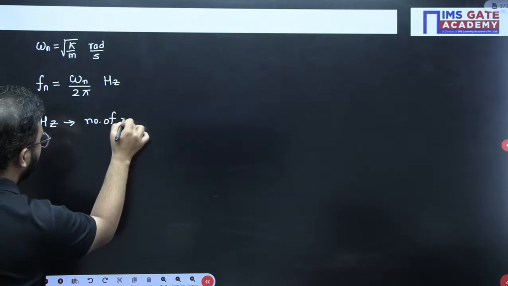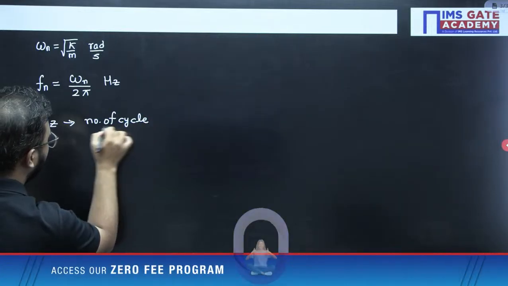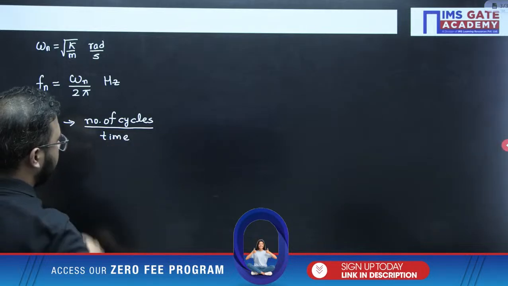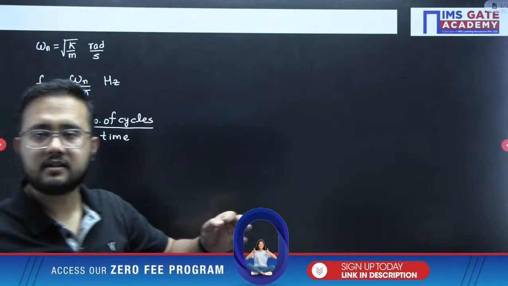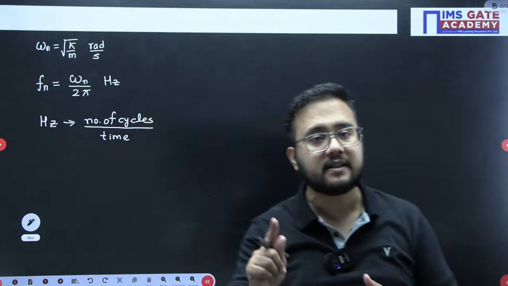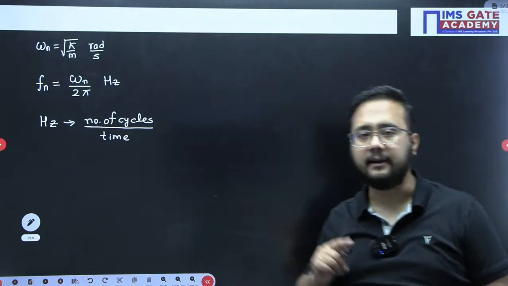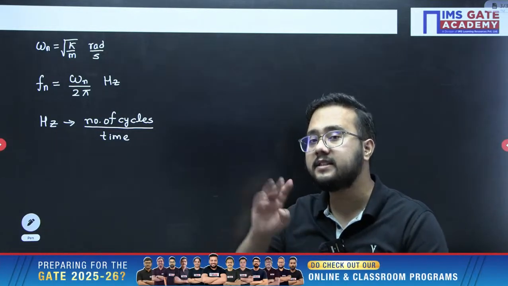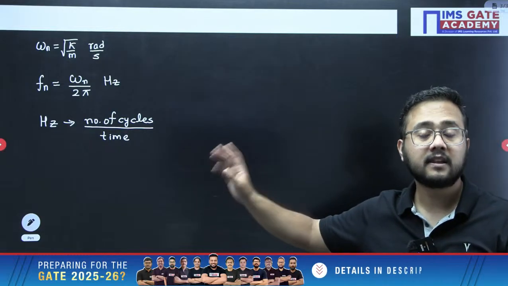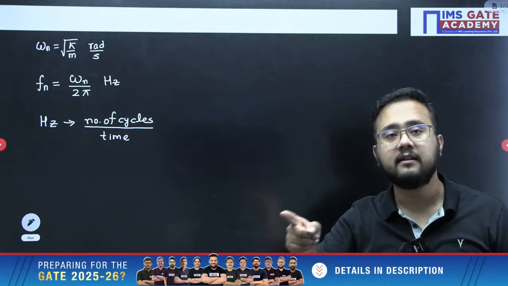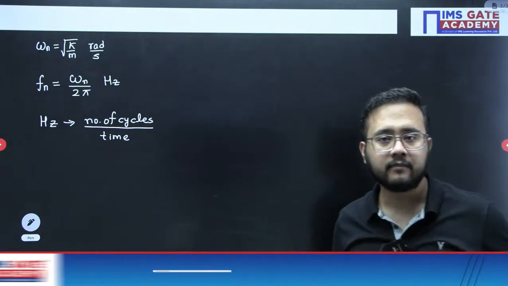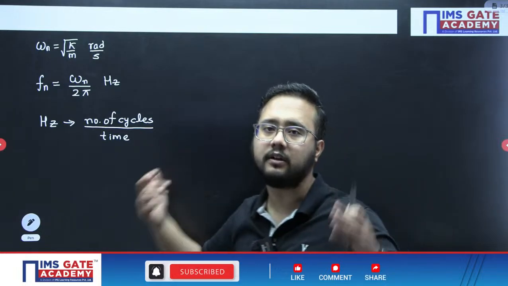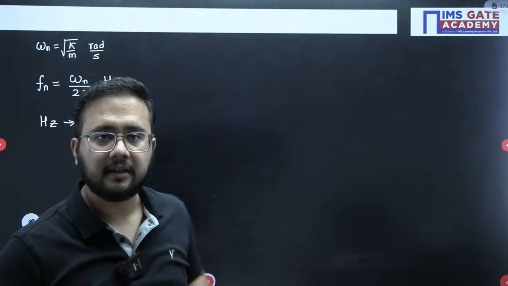Number of cycles of oscillation divided by time, per unit time basically. So if 5 hertz is the value for the frequency, it means 5 cycles per unit time, that is per second. In 1 second, 5 cycles are happening. If it is 10 hertz, 10 cycles in 1 second. Time we usually take as the standard unit, that is second only. I hope this is clear.